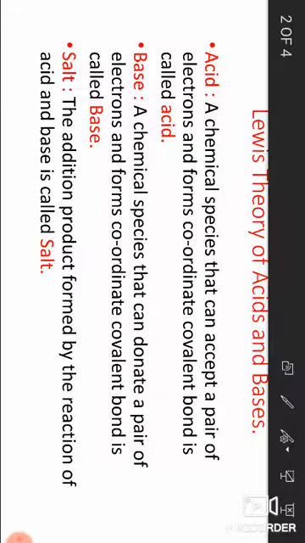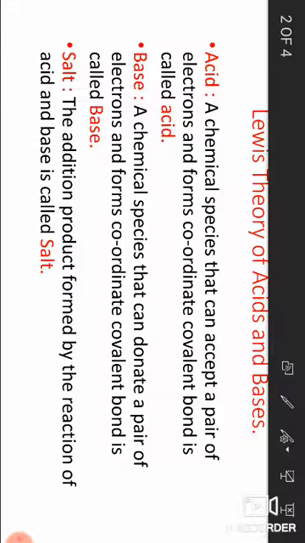In Lewis theory, a chemical species that can donate a pair of electrons and forms a coordinate covalent bond is called base. In acid base definition, different scientists explained in different ways.